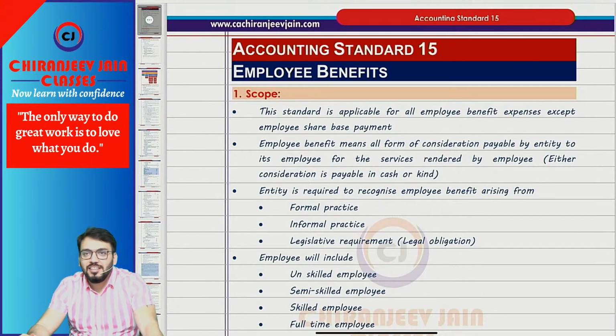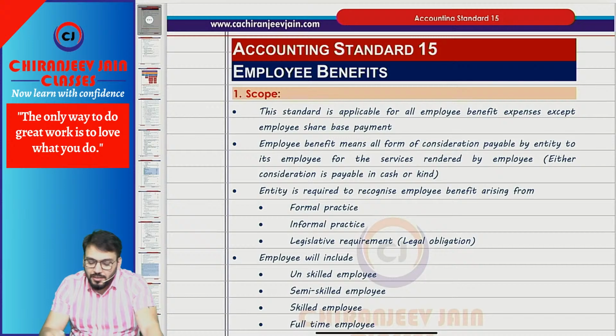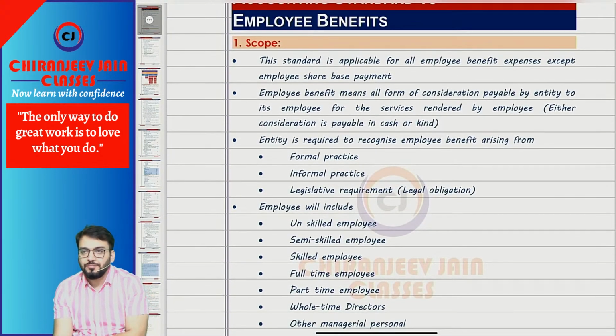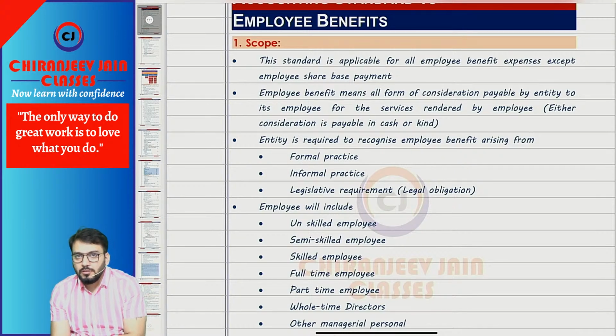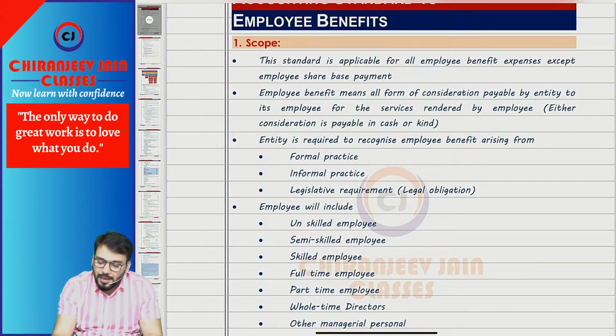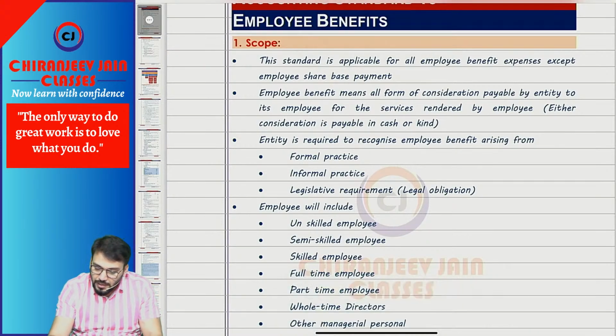Now let us complete the balance accounting standard. Whatever accounting standard is left for the revision, we'll start with AS 15. AS 15 is for employee benefit. Now in AS 15, can I say all the employee benefit will be applicable? Means the standard is applicable for all EB expense. Yes or no? Except what?